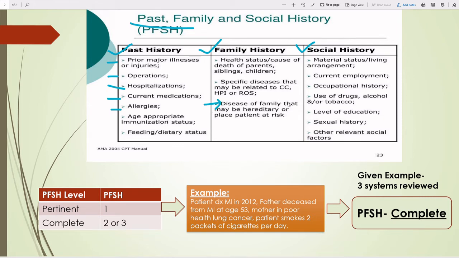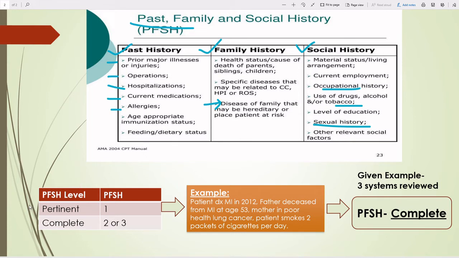Family history means family disease, for example, disease of family that may be hereditary or place the patient at risk. That time we have to consider family history. And social history means current employment, occupational history, use of drug, alcohol and tobacco, then sexual history. So you just follow that table, you can understand very well.